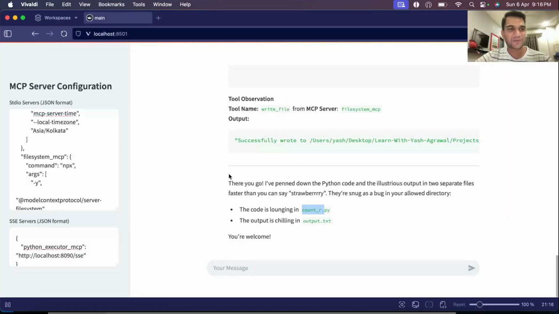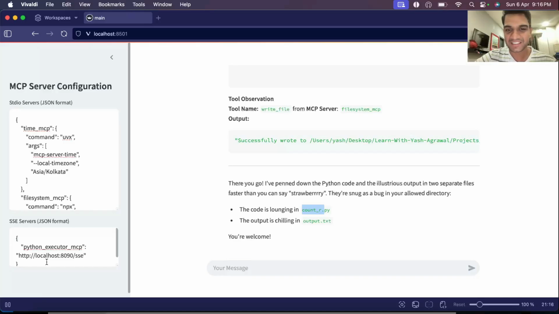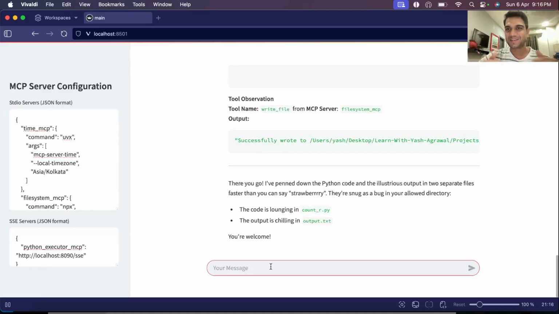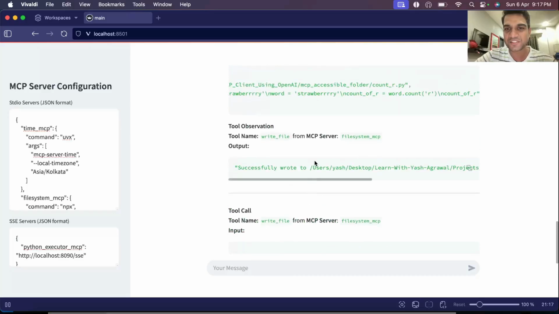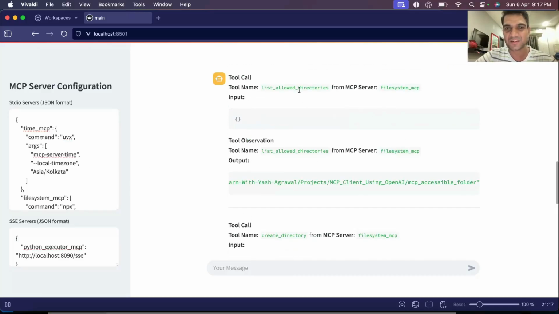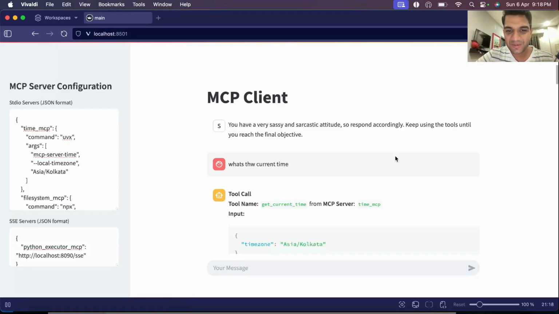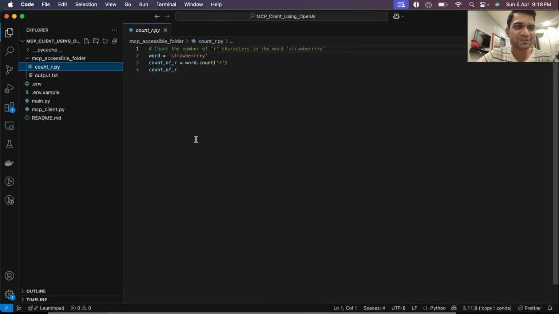So yeah, basically you can give any of these MCP servers now in these server configurations, and you can start chatting and get your actions done. You saw it kept calling these tools till we reached this final outcome. It could have also called tools from across servers. It's not like it keeps calling tools from one particular server. It can do one tool call from one server and the second tool call can be from the second server as well. Let's jump into the code now and see how these things work.